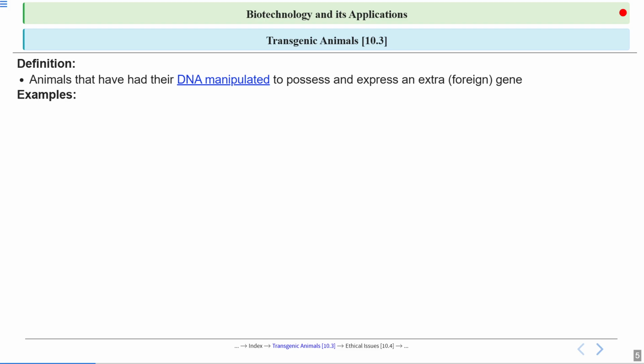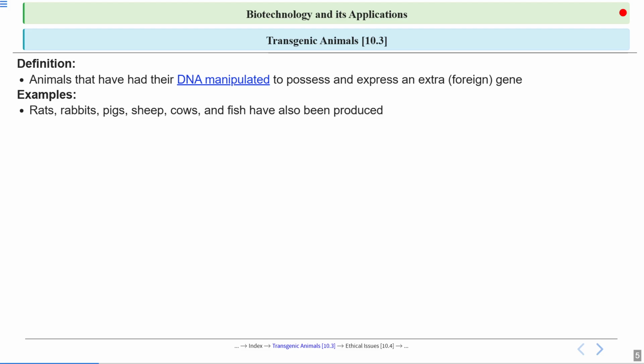So what are examples of these transgenic animals? Rats, rabbits, pigs, sheep, cows, and fish have also been produced. The DNA of these animals has been manipulated, altered, so that they can express some foreign trait, some foreign gene. That foreign gene will show some trait. They are showing a trait which is not their own, but which appears because of the presence of that extra foreign gene.